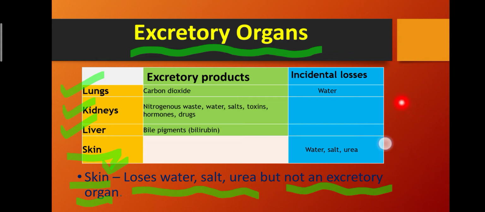If we talk about the excretory products, the excretory product of the lungs is carbon dioxide, and the excretory products of the kidneys include nitrogenous waste, water, salts, toxins, hormones and drugs. Excretory products of the liver include bile pigments like bilirubin. As for incidental losses, the lungs lose water, and the skin also loses water, salts and urea.